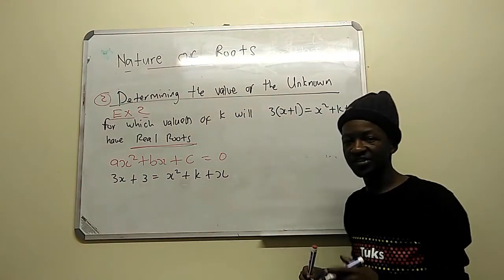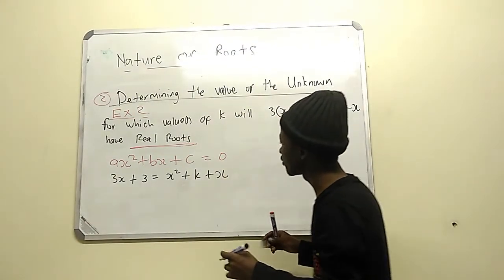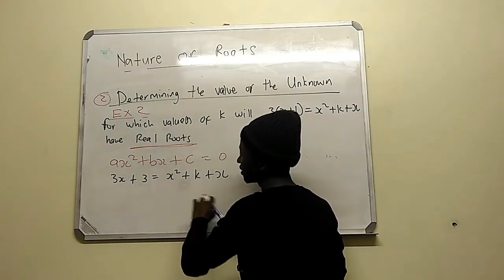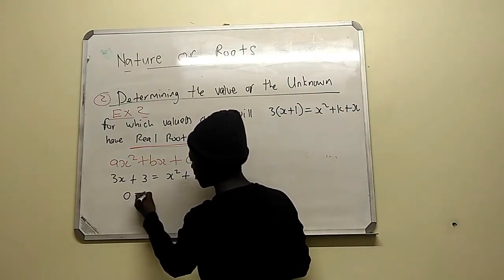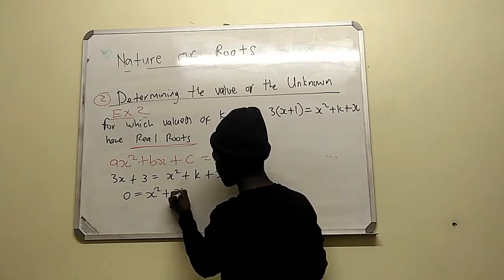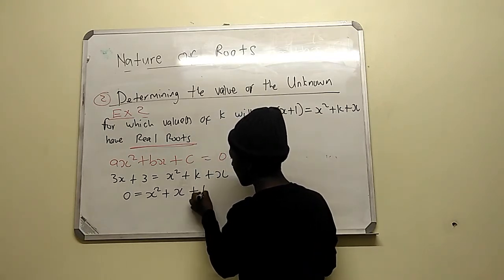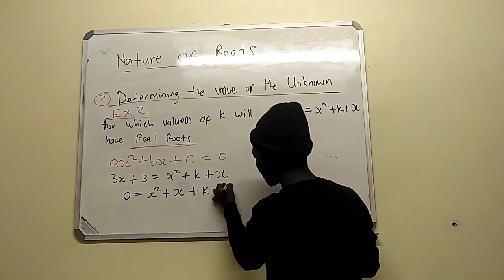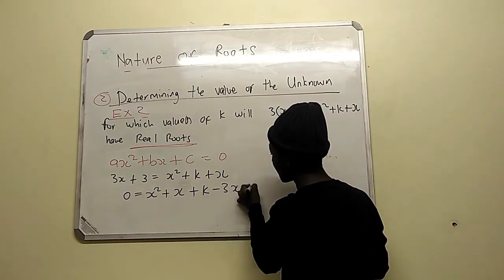You group them in such a way that you have x and the constants. If I take everything to this side, I'm left with 0 here. We have x squared, plus x, then plus k, then minus 3x, then plus.